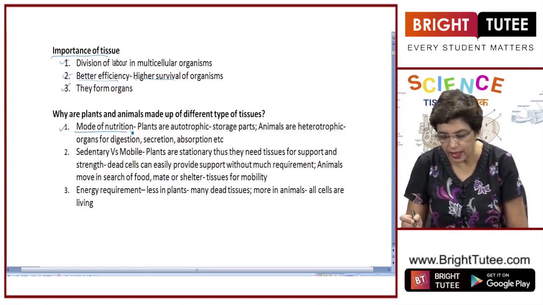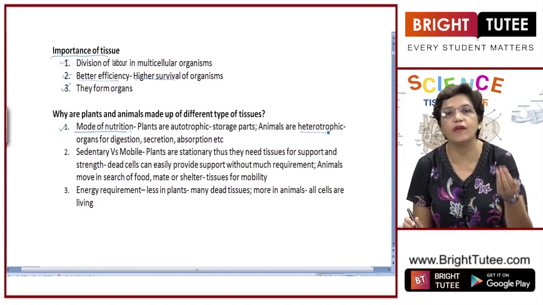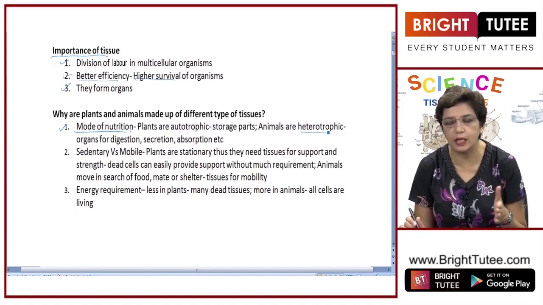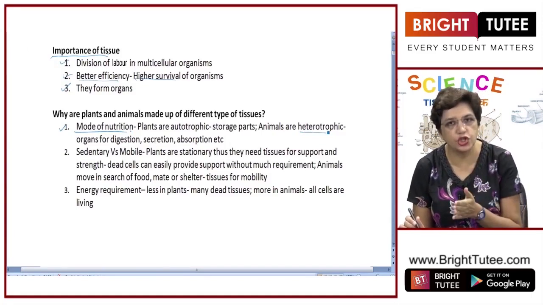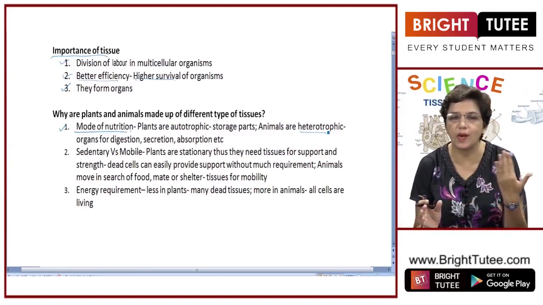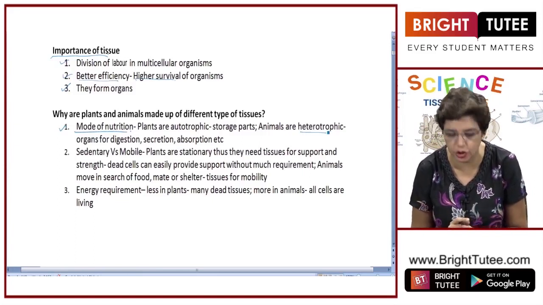But animals are heterotrophic. Animals need not prepare their food, but they have to obtain food. So we need tissues which can help in taking food, digestion, secretion, absorption, etc. So the main difference is plants are autotrophic, animals are heterotrophic. That is why they have different types of tissues.